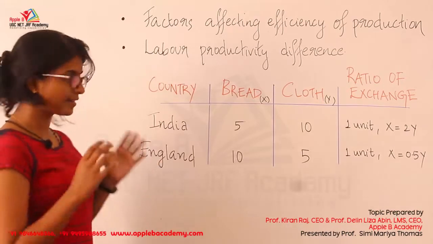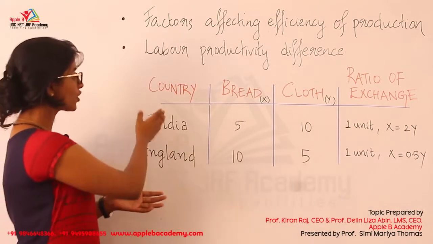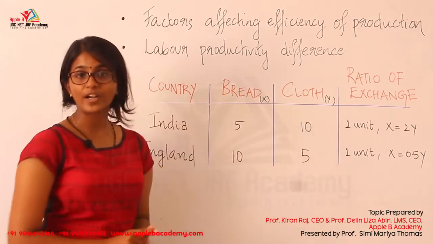So let us check it with a numerical example. Here we have two countries, two commodities and one unit of factor.